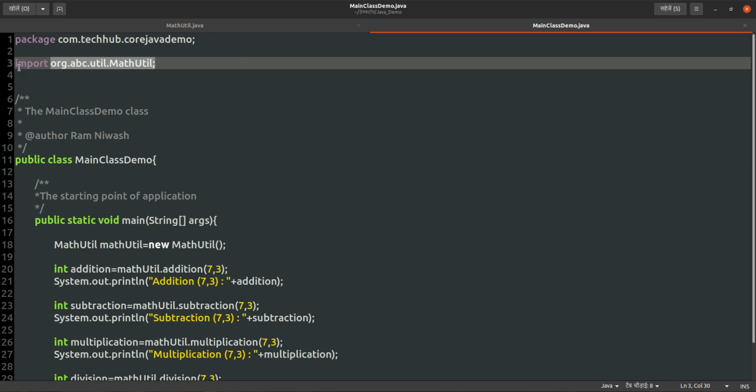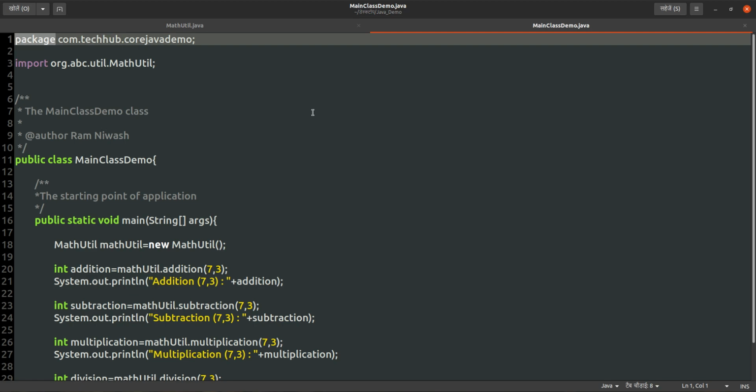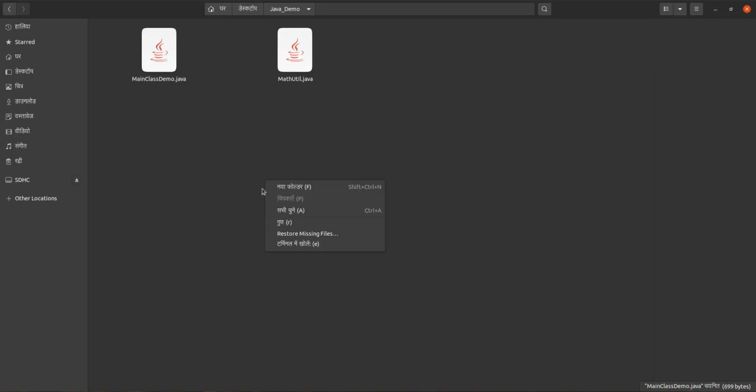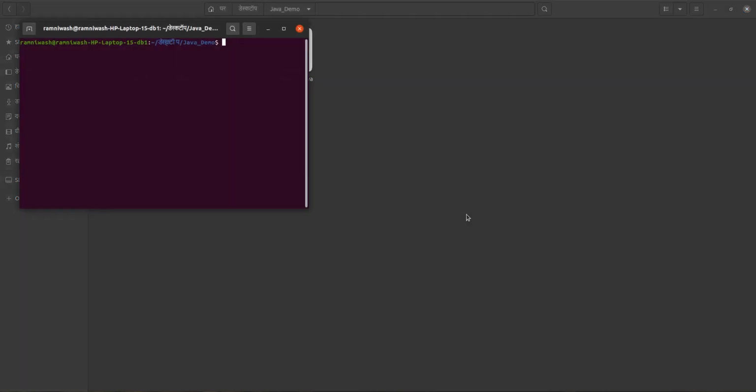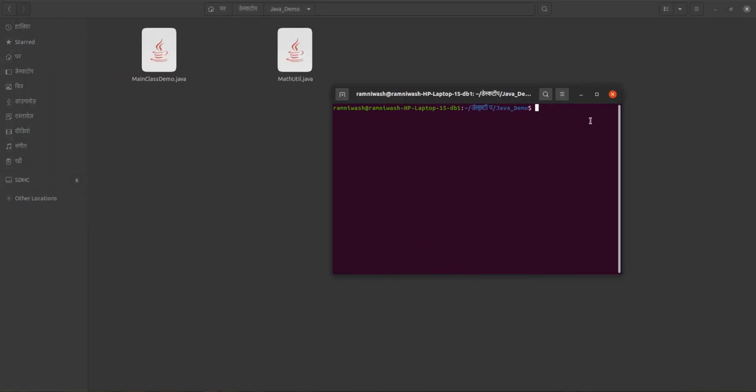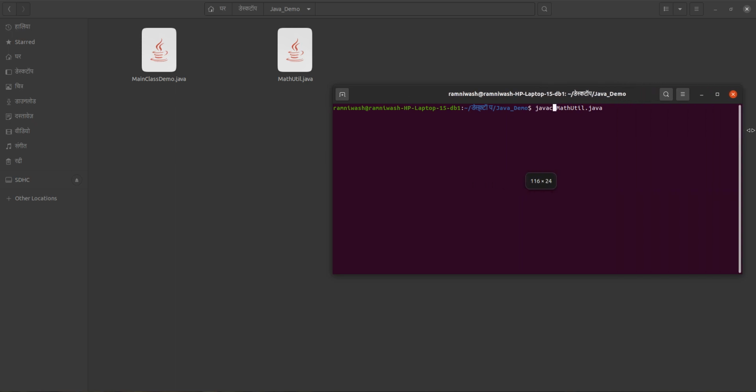So we have to give an import statement, and this import statement is given in this way. So this is the import statement and this is the package statement. How can we create this package? When we create a dot class file, what will happen? Suppose I open the terminal here and create math-util.java. First we have to compile this one. That's why the Java compiler is required.